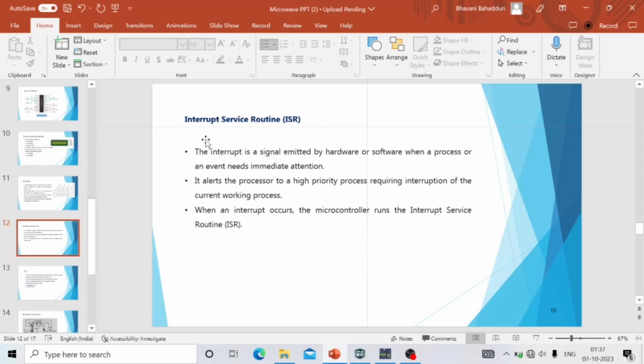ISR. ISR stands for Interrupt Service Routine. An interrupt is a signal emitted by hardware or software when a process or an event needs immediate attention. It alerts the processor to a high priority process requiring interruption of the current working process. When an interrupt occurs, the microcontroller runs the interrupt service routine, that is ISR.